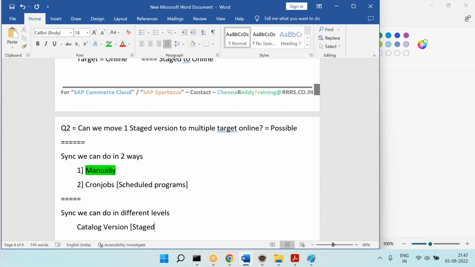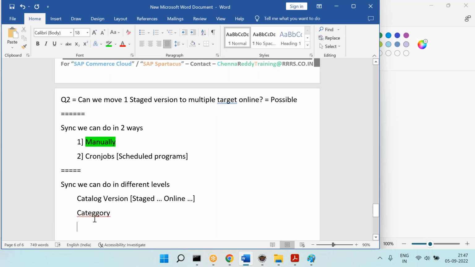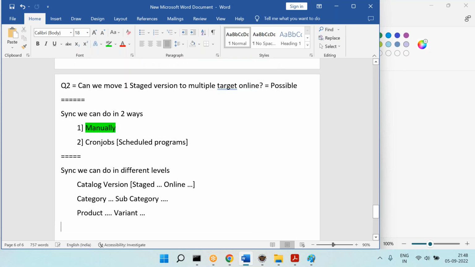So we have staged and online, and there we can trigger it, or we can do category level, or we can do subcategory level, or we can do product level, or we can do variant level. So therefore, synchronization we can do at how many levels? Catalog version level, category level, subcategory level, product level, variant level.